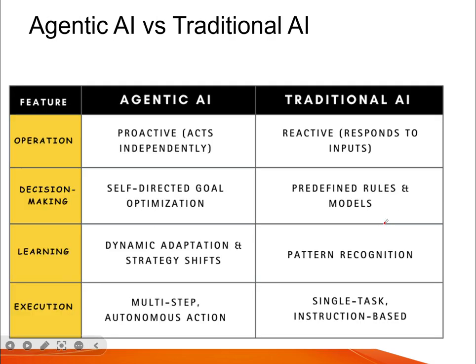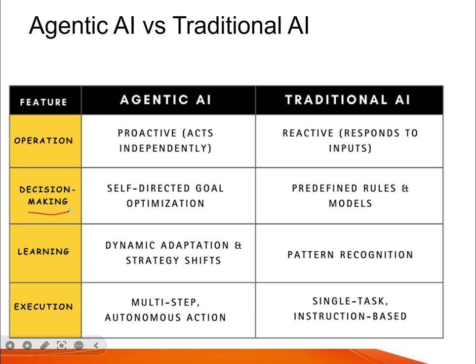So this slide is quite important. That is agentic AI versus traditional AI. So what are the key differences? First we will go for operations. For operations, agentic AI is proactive, that is, it acts independently. And traditional AI is reactive. It needs to respond to the input. Whatever you give as an input or a prompt, it will respond to it.